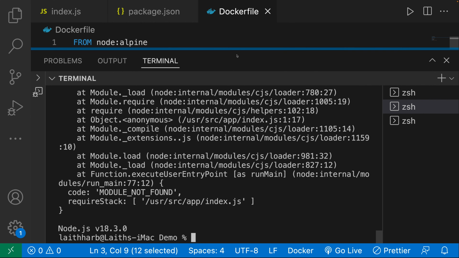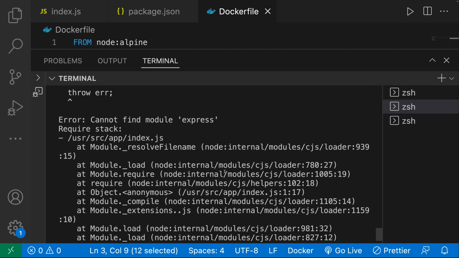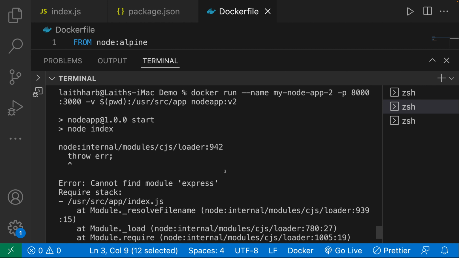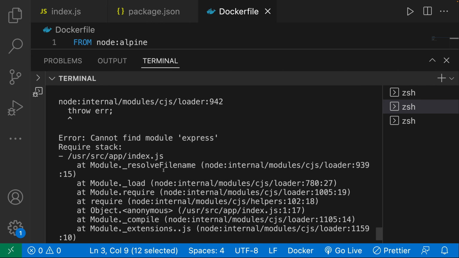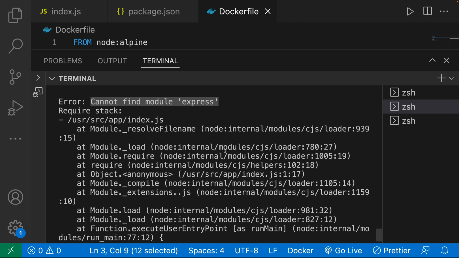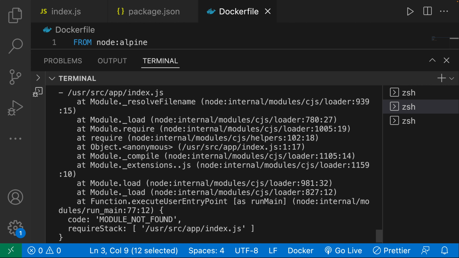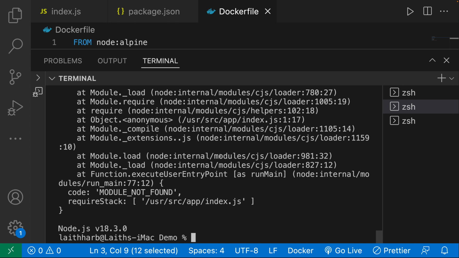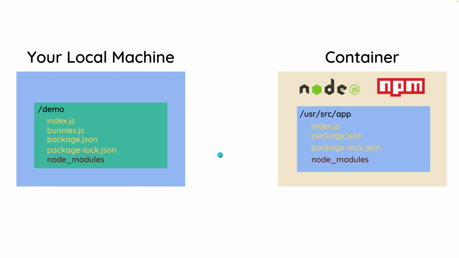And as soon as we run this, we're actually getting an error. And I expected this error. So over here, you can see that we're getting this cannot find module express. That is a relatively strange error. But if you think about what is happening here, it actually makes a lot of sense. Let me explain it in the next video.